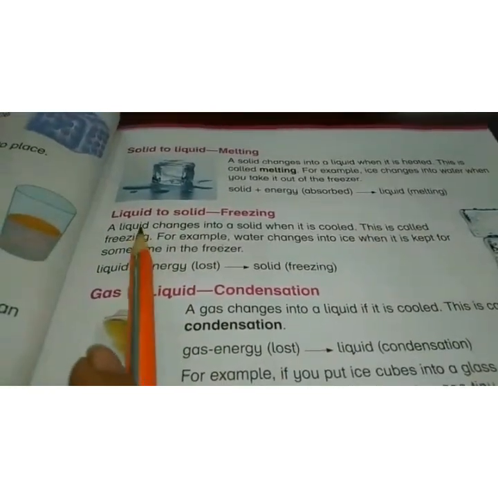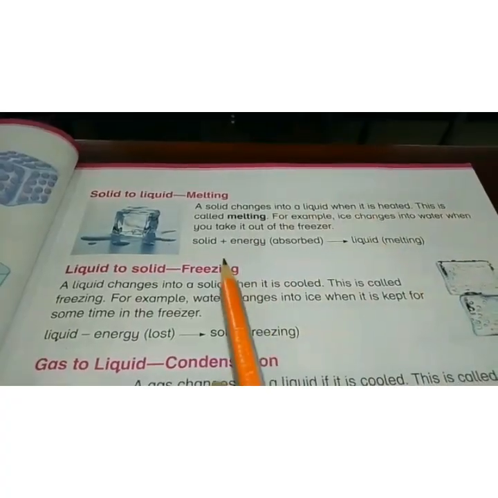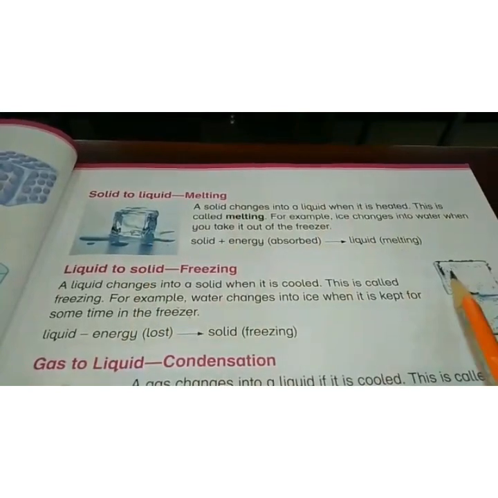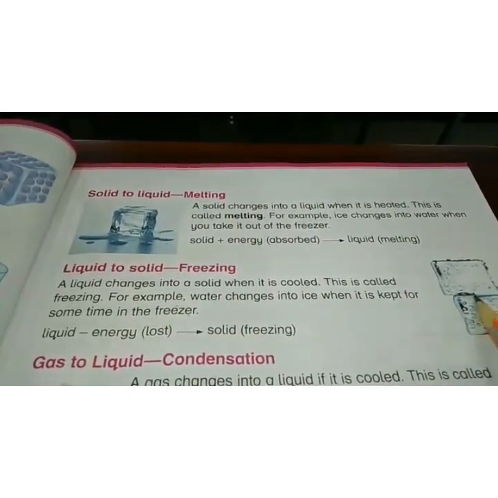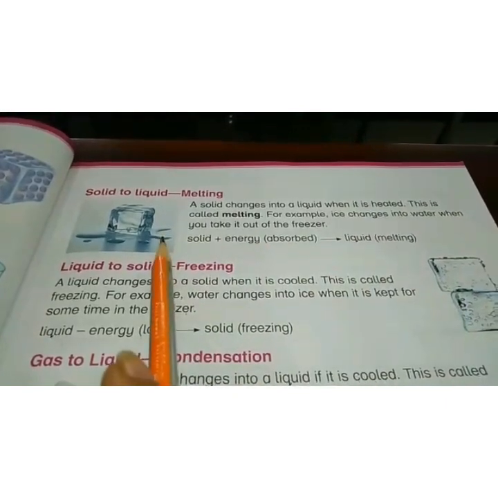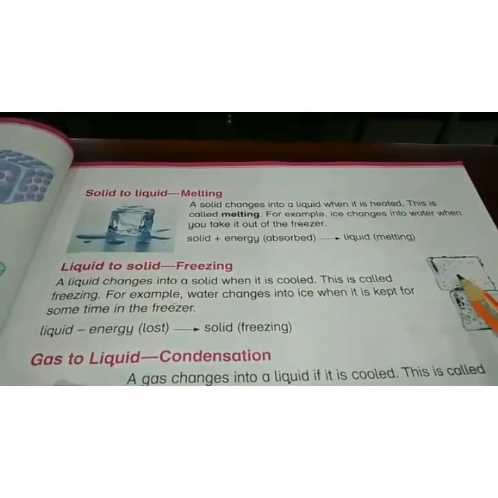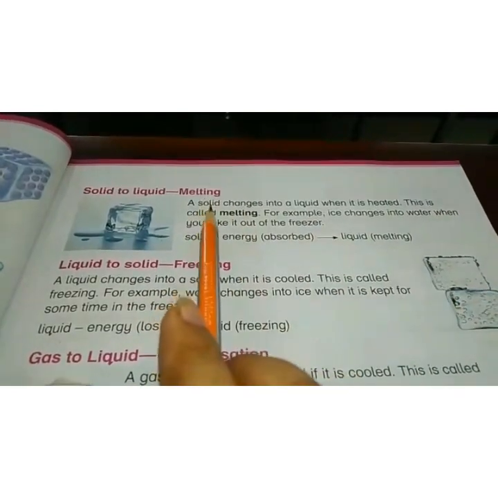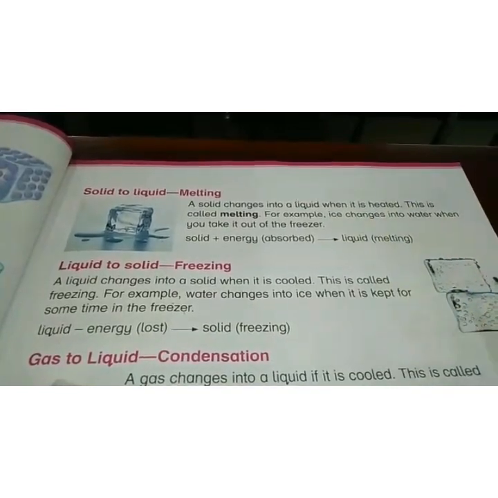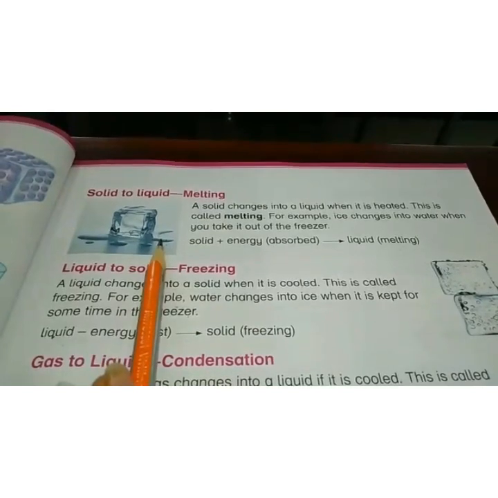Now we will discuss liquid to solid, and this process is known as freezing. In the process of freezing, the liquid state of matter converts into the solid state when it is cooled. How? The liquid particles lose energy and convert into solid, while in melting, the solid particles gain energy from their surroundings and convert into the liquid state.